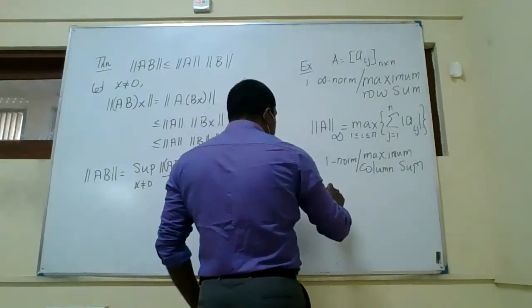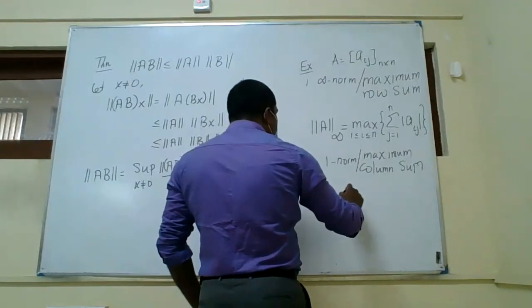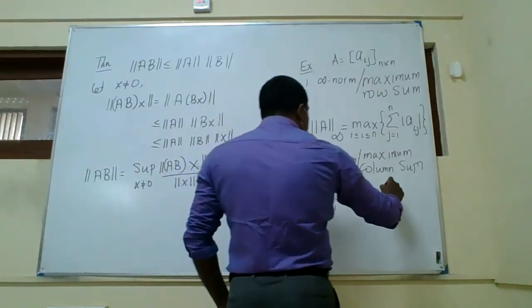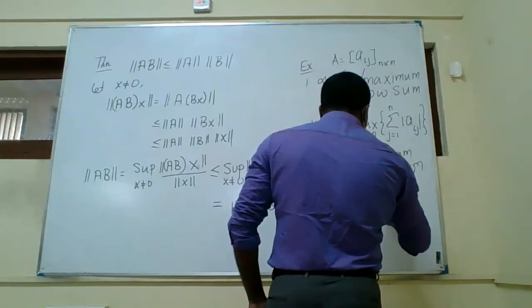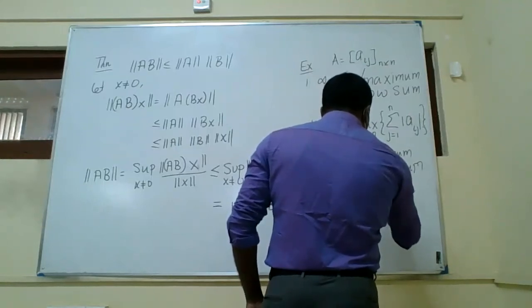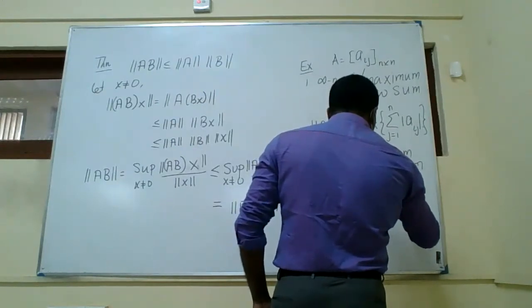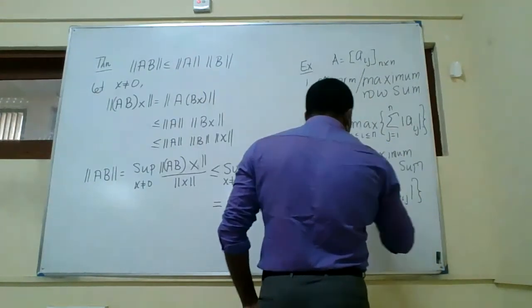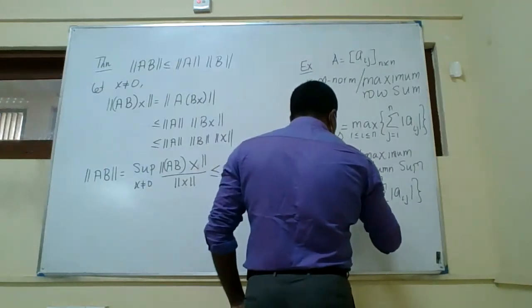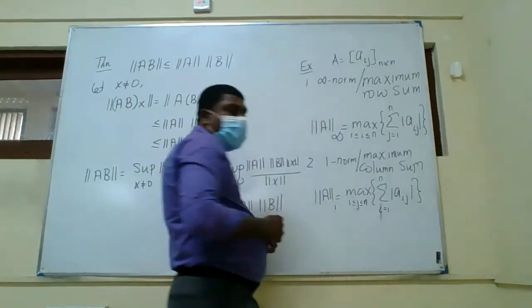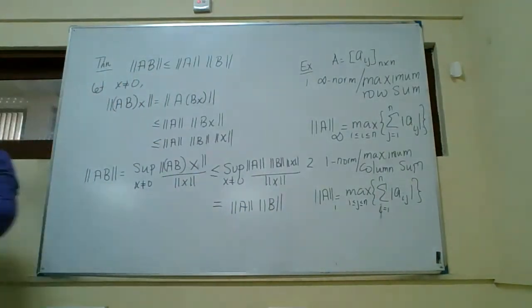Here the one norm of A is the maximum of the column sums. So one norm and infinity norm, these are the two norms we are going to define.